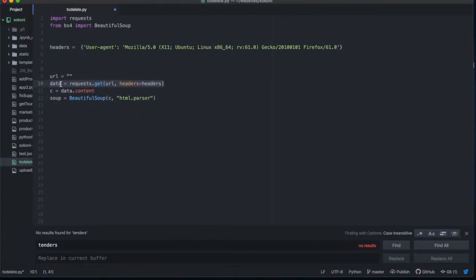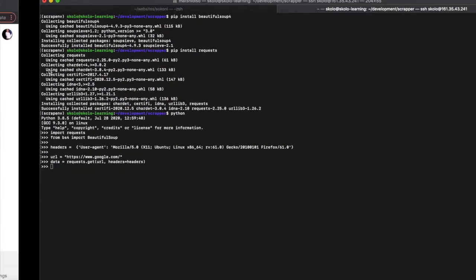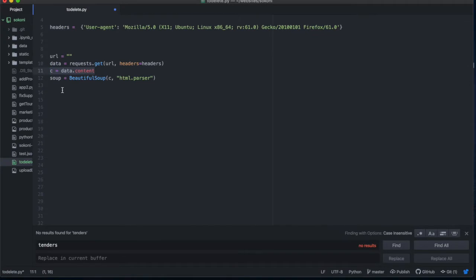Then after that, we do the data content. Basically, whatever we get in there, instead of the text, you remember the last time we used the request library, we got the text of the return from the request, but now we want the content. So C is equal to data.content, like that. You're not going to see anything, and soup is the HTML parser.